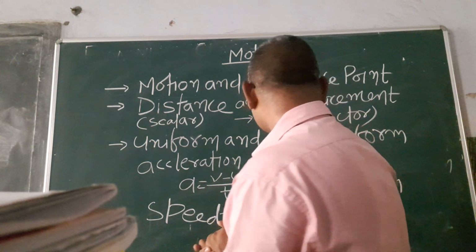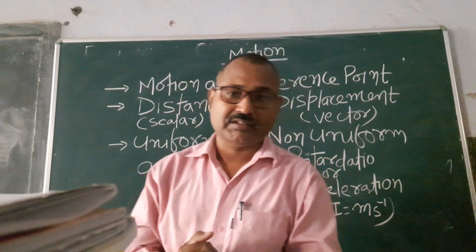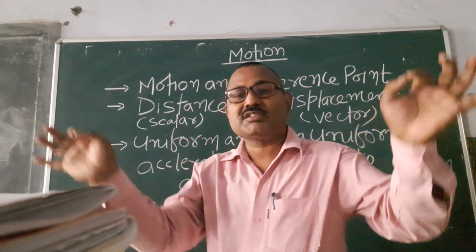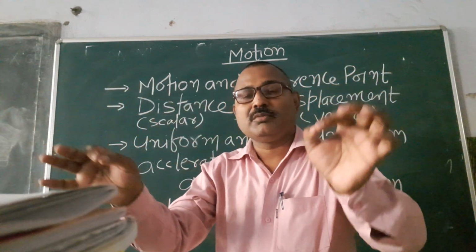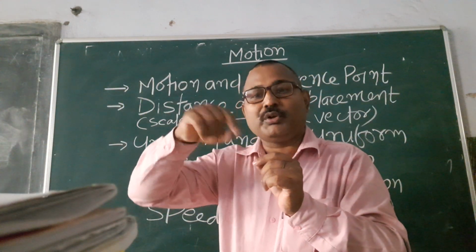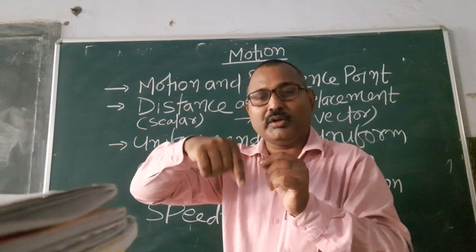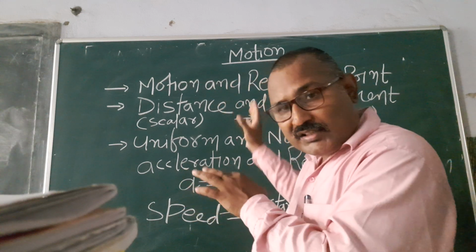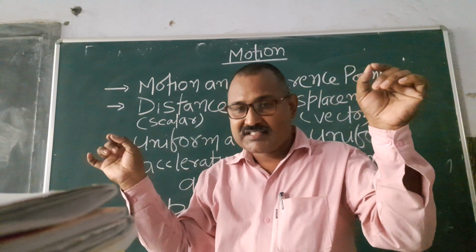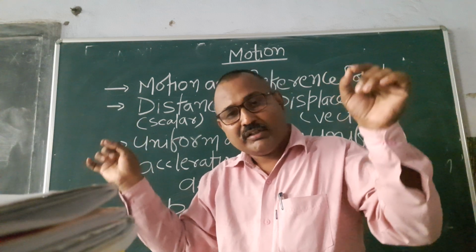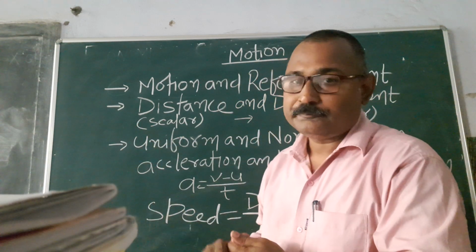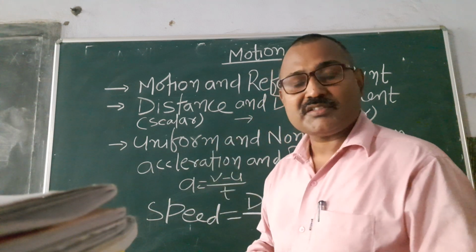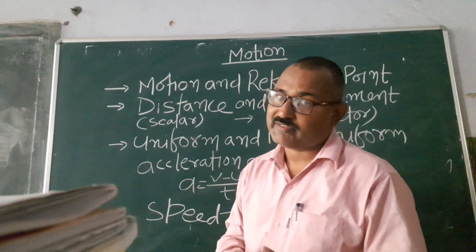And the most important are distance and displacement. Distance is the total sum from the initial point to the final point, from starting point to destination. Displacement is the shortest distance between the initial point and the final point, right? Distance is a scalar and displacement is a vector. What is scalar and what is vector?